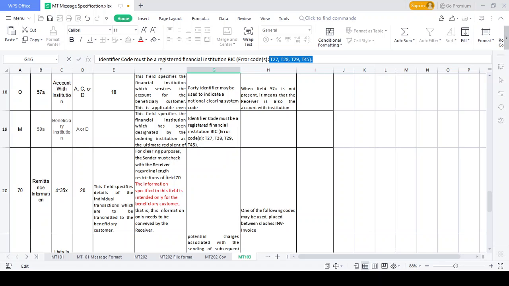But why can the intermediary bank not go directly to the EZ bank? Because it does not have a direct relationship. Sometimes it has a direct relationship, and it goes to the final beneficiary. Otherwise, it goes to the account with institution. So can't the receiver correspondent directly approach GIB? These both banks have a direct relationship. What will happen? Why are so many parties involved? That is your question, right?